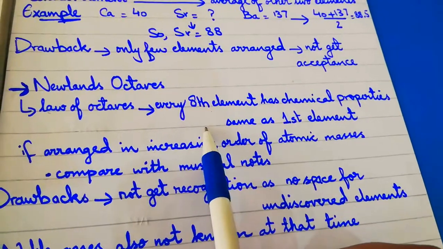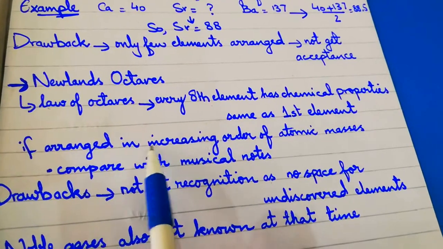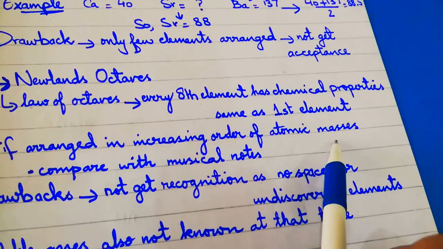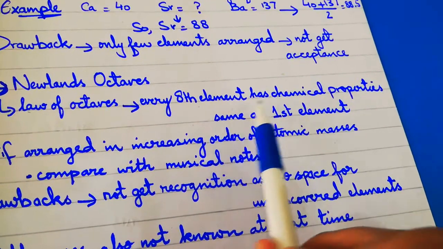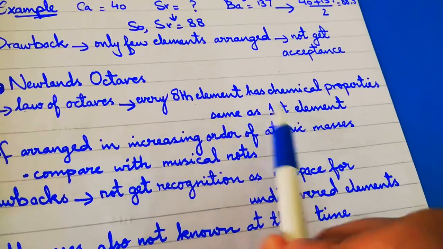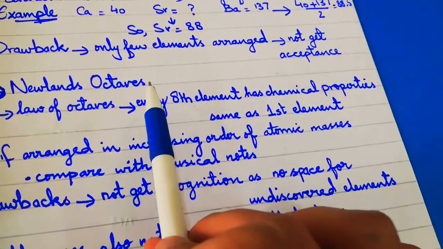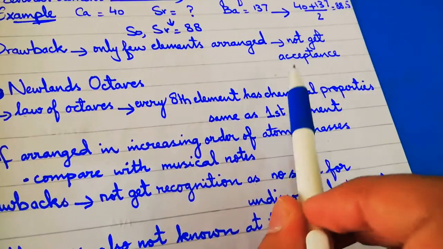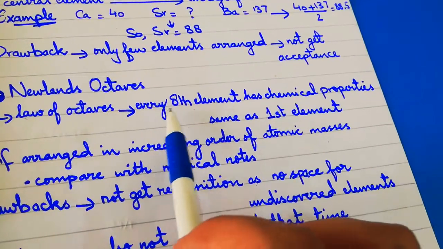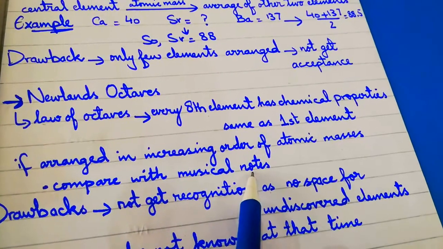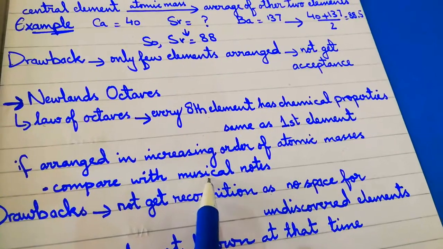Again, I am going to repeat this point. Newlands said that we have to arrange the elements in increasing order of atomic masses in such a pattern that every eighth element has chemical properties similar to the first one. So the ninth element has chemical properties similar to the second one, the 10th element has chemical properties similar to the third one. And he compared this concept with musical notes. But this concept also did not get wide acceptance.